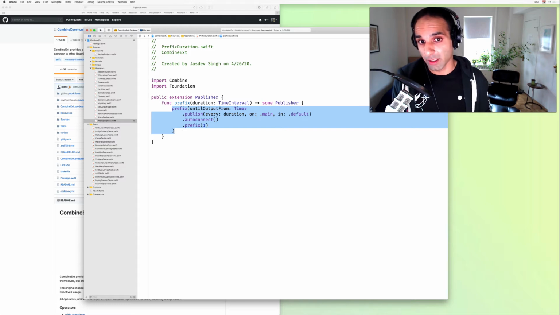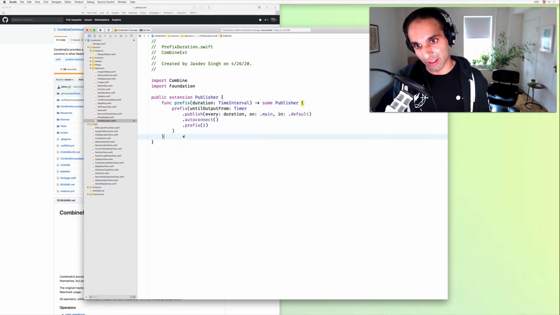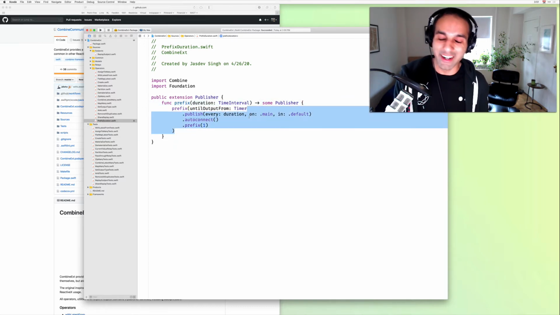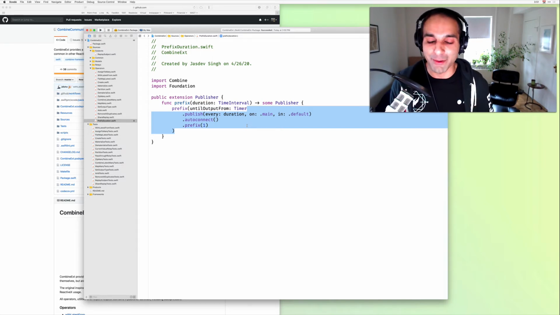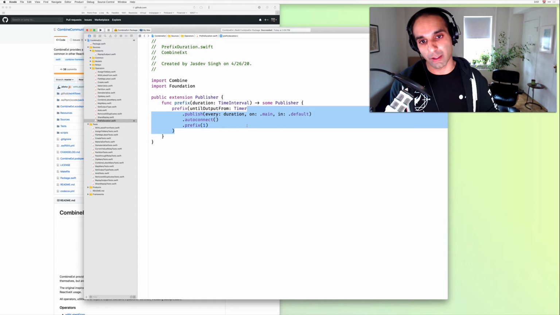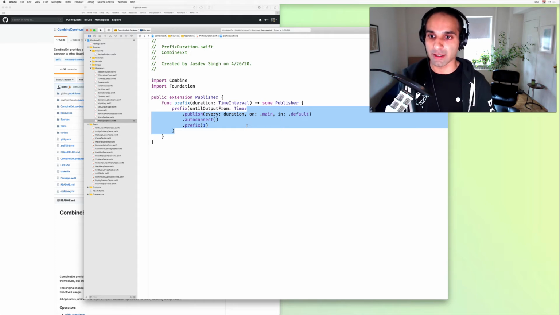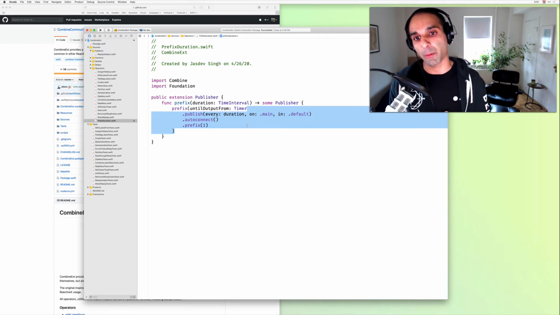It's actually keeping them intact, but that's coming in from the call site. But then by saying some publisher, we're telling the call site that the implementation is in charge of dictating what failure and output are. So it runs into essentially a cyclical inference problem. So even though this does compile, it is a little bit misleading because when you try to use it at call sites, you'll see that the compiler can't figure out what output and failure are.